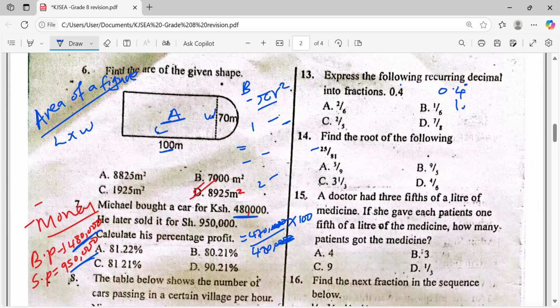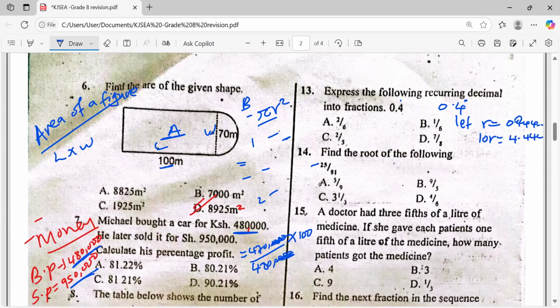You let the number that is recurring be R is equals to 0.444. Now, if you move one step like that, you are going to have 10R is equals to 4.444, isn't it?